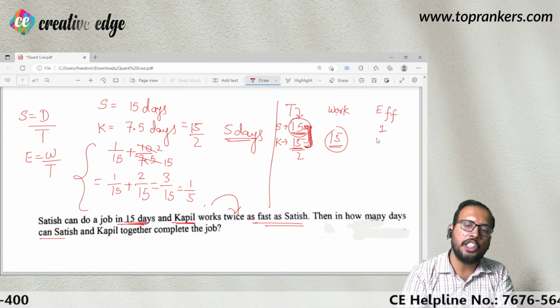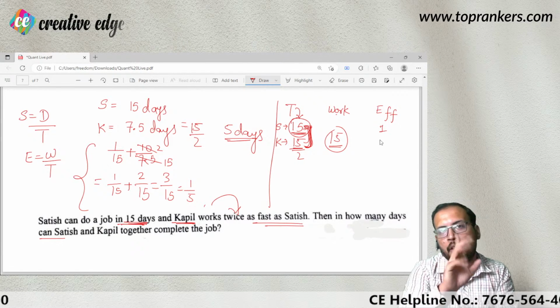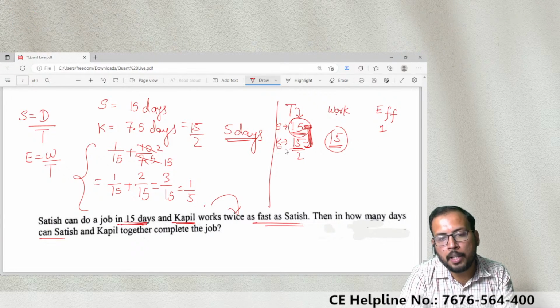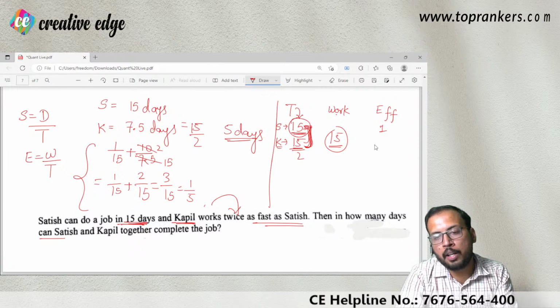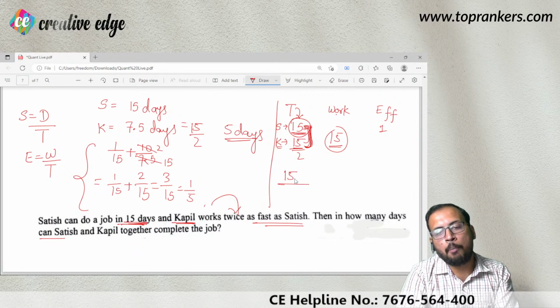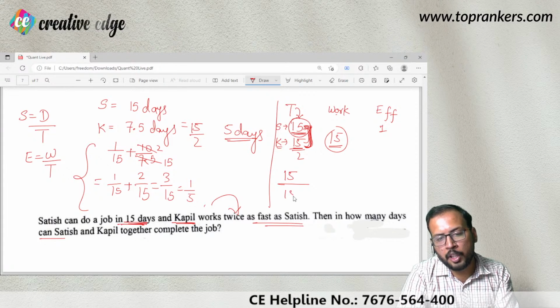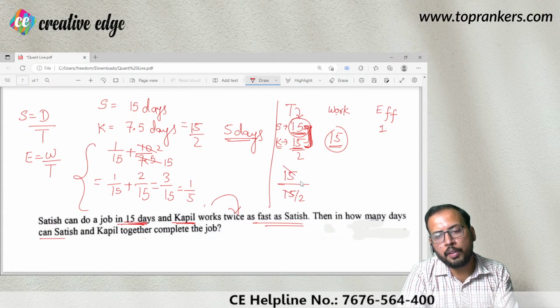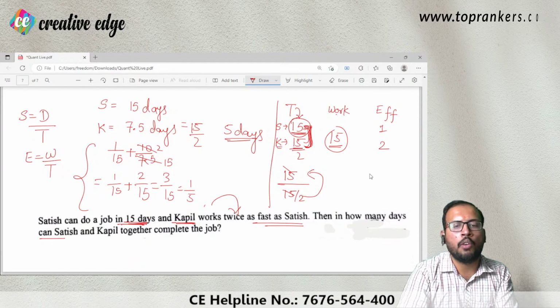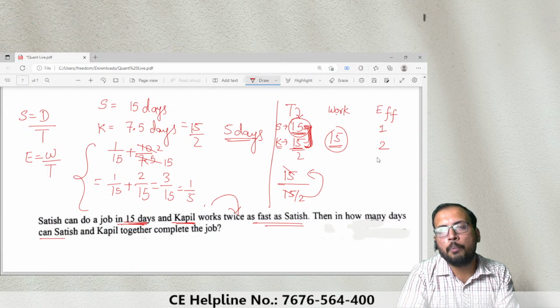That means Satish can do one assignment in one day. This is what efficiency means. When it comes to Kapil, so यहाँ पर कपिल के केस में अगर हम बात करें, so 15 is the work upon time. So time is 15/2. So 15 से 15 कैंसिल हो जाएगा, 2 ऊपर चला जाएगा. So you can see that efficiency of Kapil is 2.